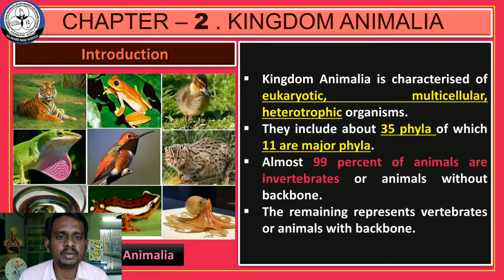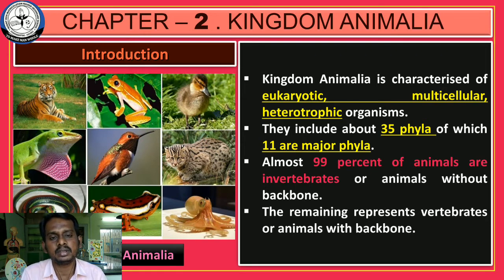The production of young ones by the union of a male and female gamete is called sexual reproduction. Some organisms may produce their young ones without the formation of gametes, either by a budding method, fragmentation method or a regeneration method. Those kinds of reproduction are called asexual reproduction.